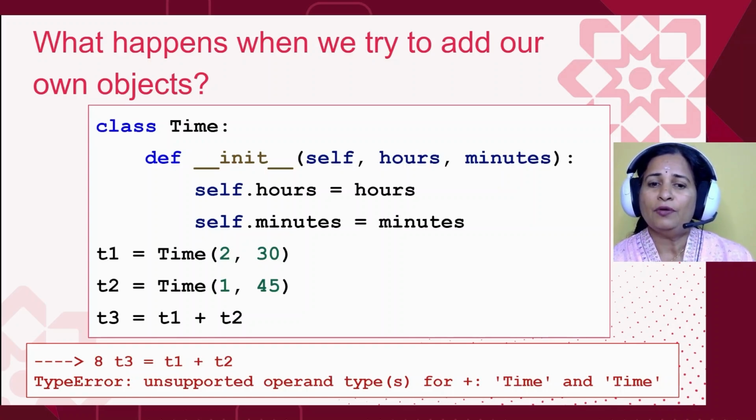So right now Python is basically saying, hey, I don't know how to add these two things that you have created. So does that mean we can't add or subtract objects at all? We can do that. So let's see how we can do that.